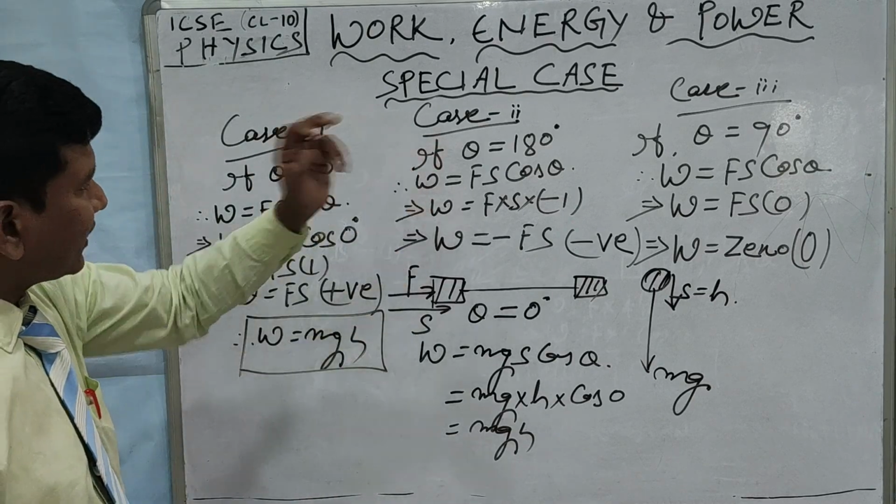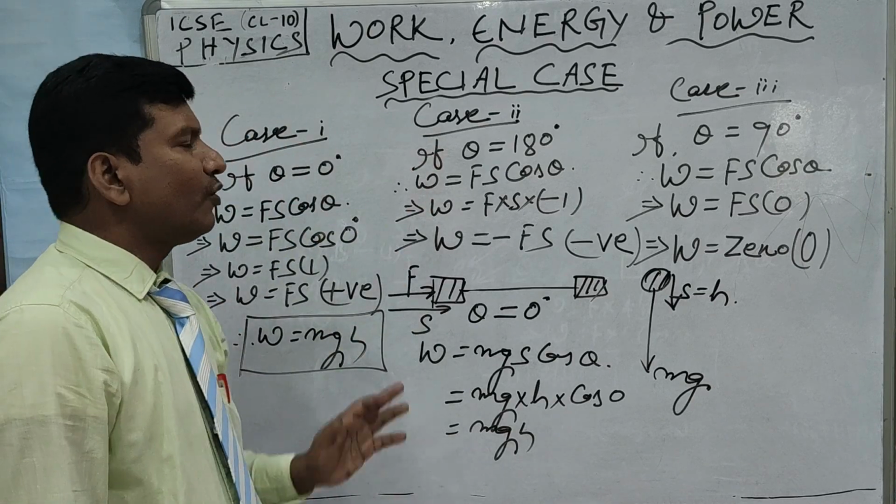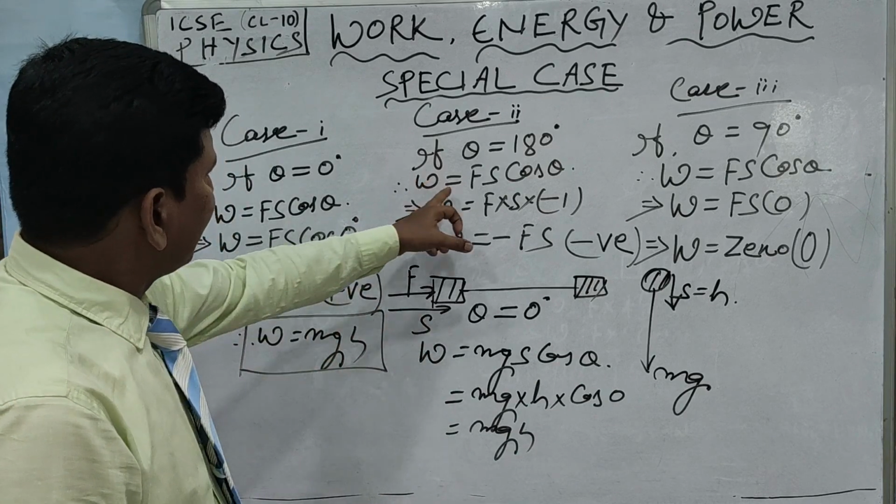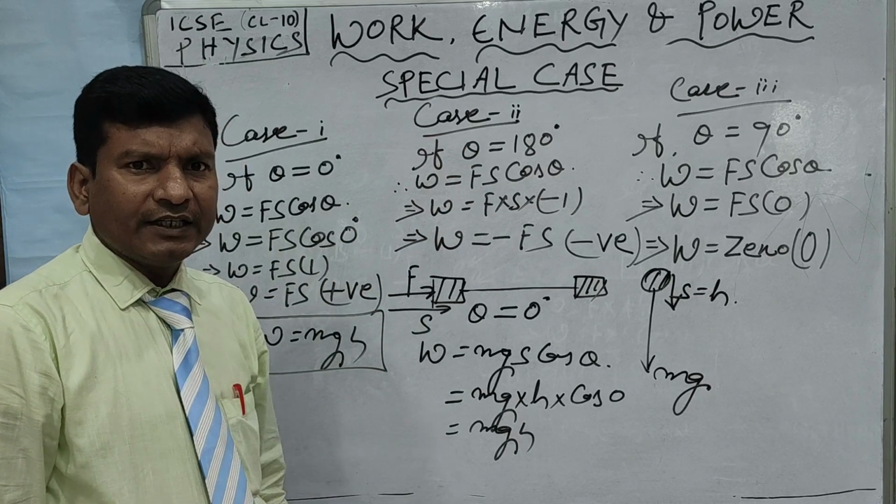Now move to the second case. So case number 2, what is that? If theta is equal to 180 degree, that means the angle between the displacement and the force will be 180 degree. What does it mean?